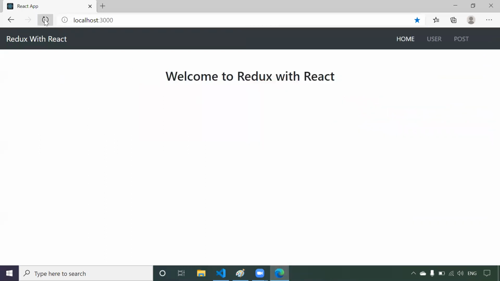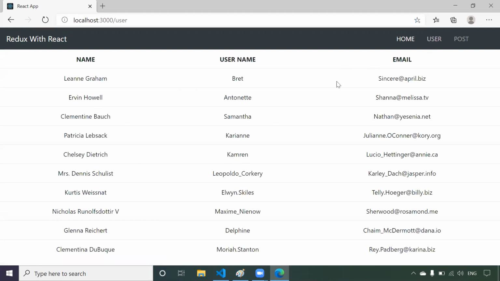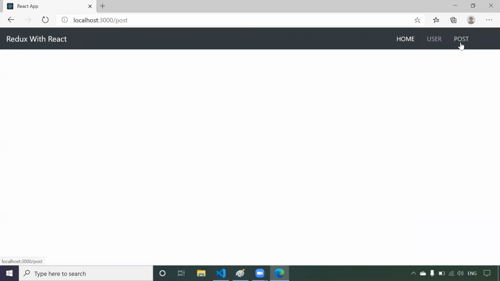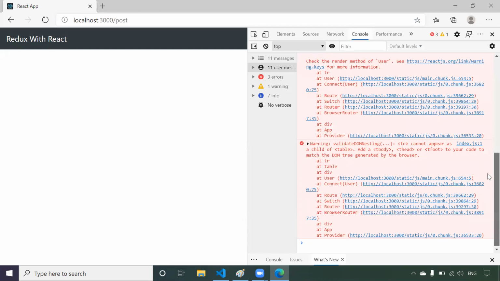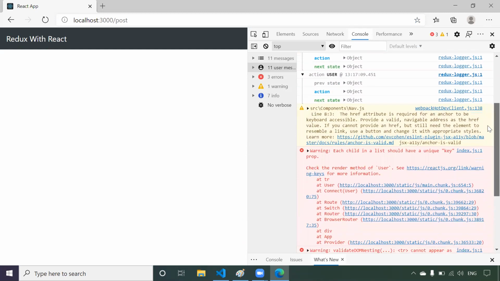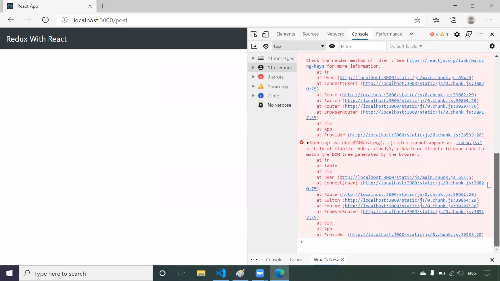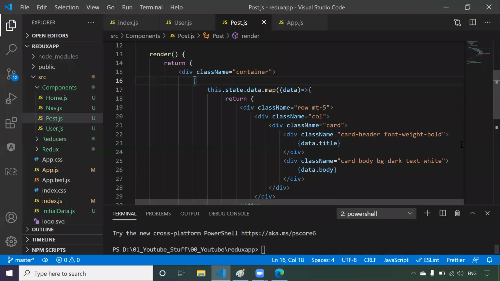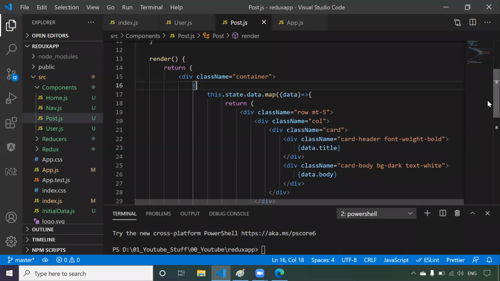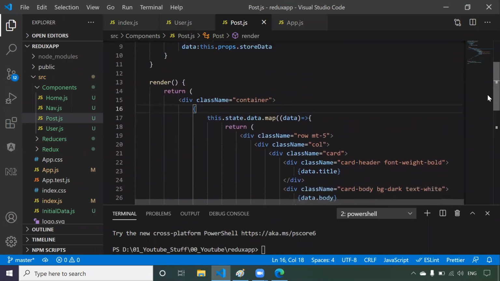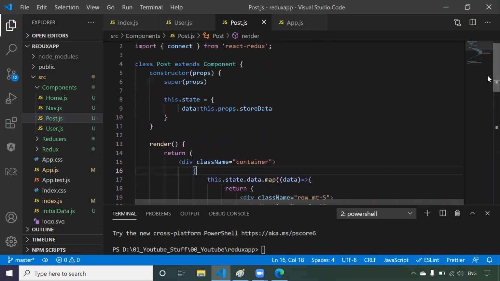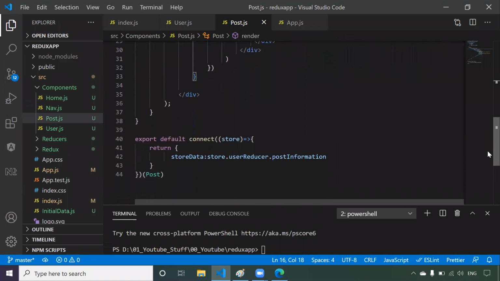Now if you come here, whenever our application loads, this is our home page. If you click on user, data will be in table format. If you click on the post, we didn't get the data, let me see what the error is. If you come to the console, okay, let me come here. This dot data dot store data post information. That's right. Yeah, fine.